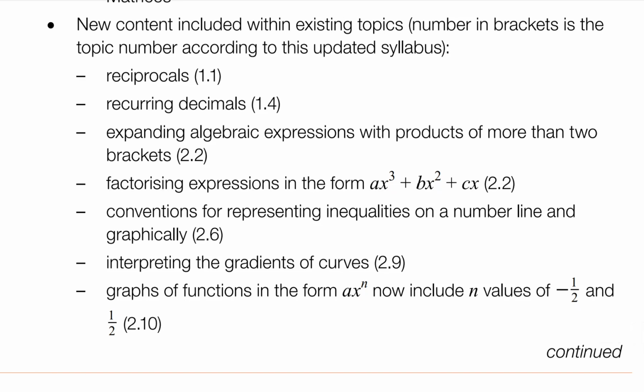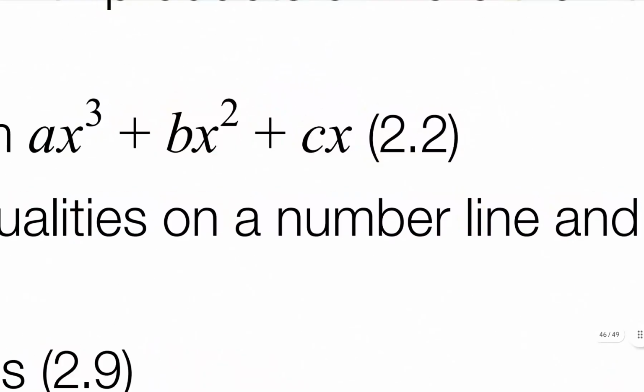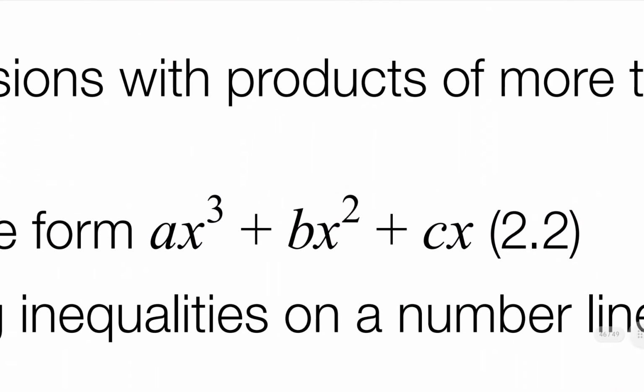It's very easy: factorizing expressions in the form ax cubed plus bx squared plus cx. You do not have to be scared that it's a cubic. Do not worry about it, because you can just factorize out an x. Everyone has an x in them.